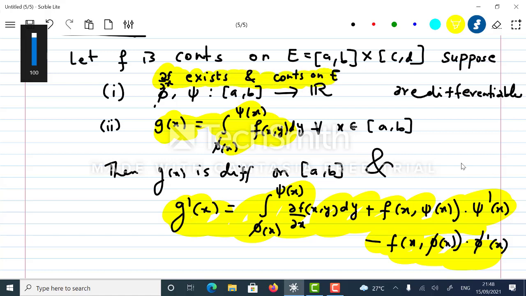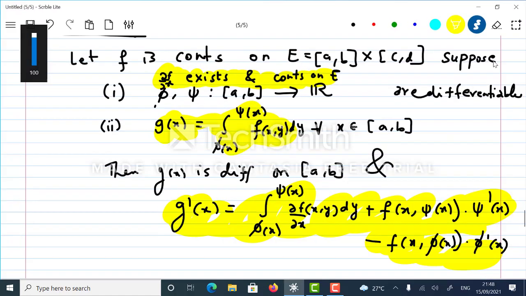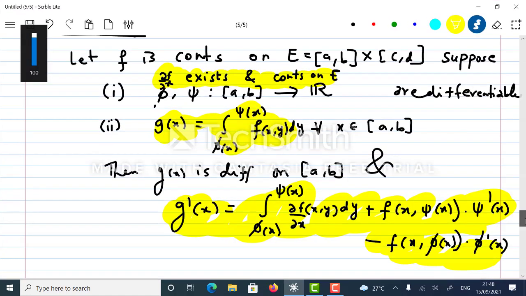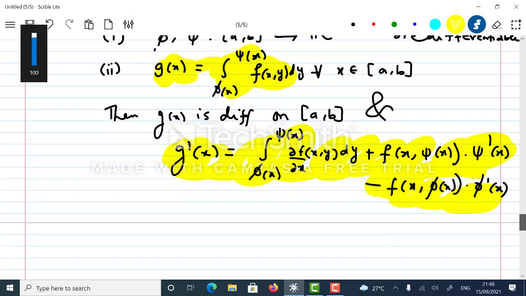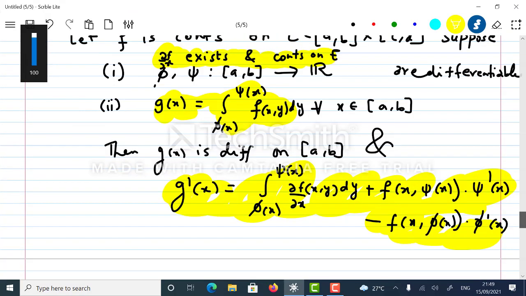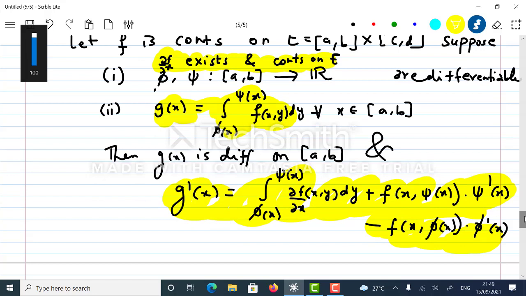This is called the generalized Leibnitz rule. The proof is not in the syllabus, but it will be highly useful for the problem solving session. So, thank you for watching the lecture.